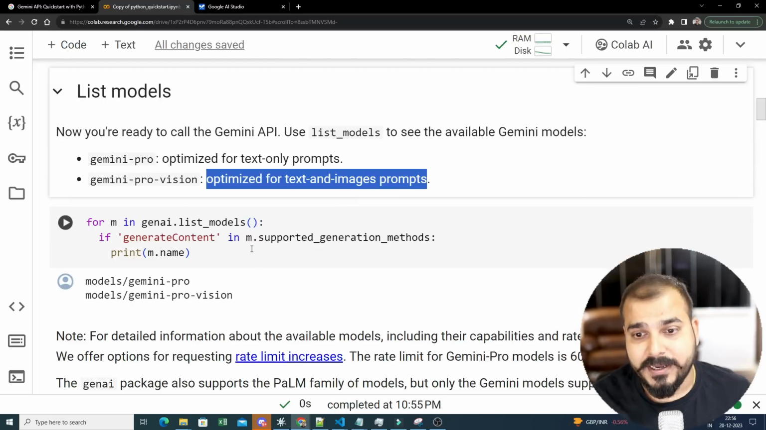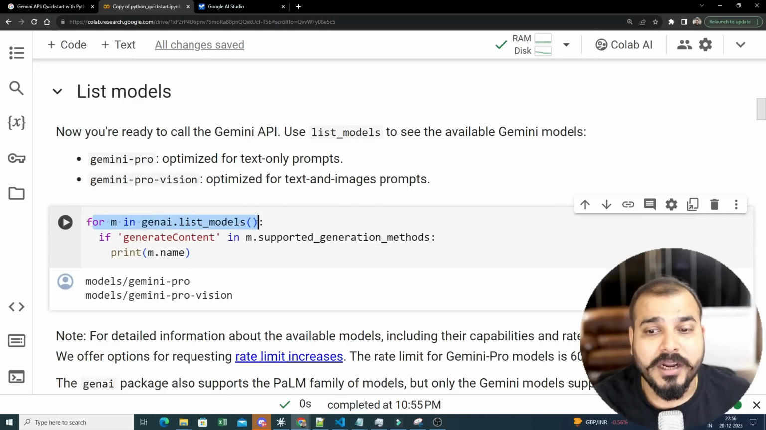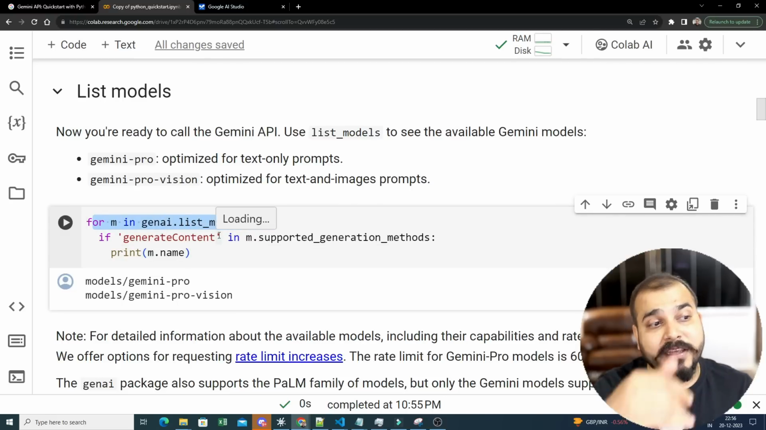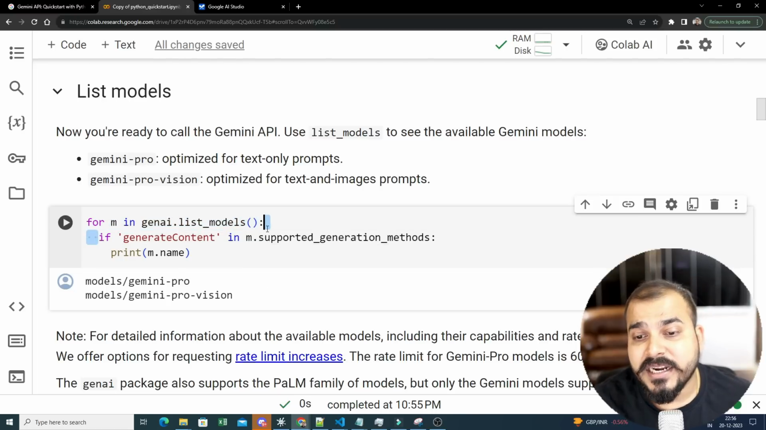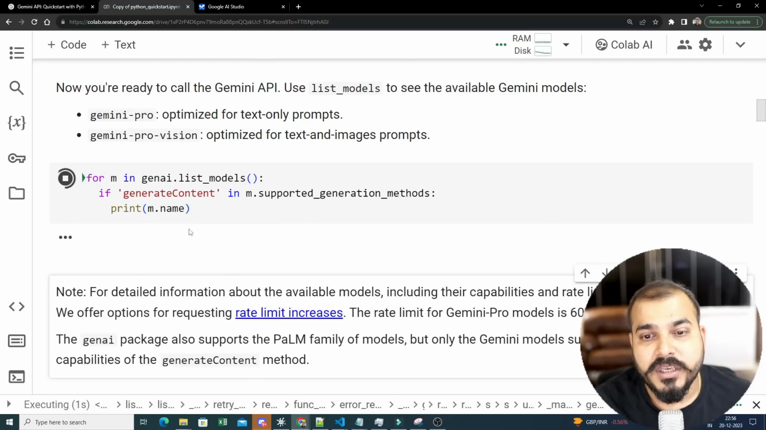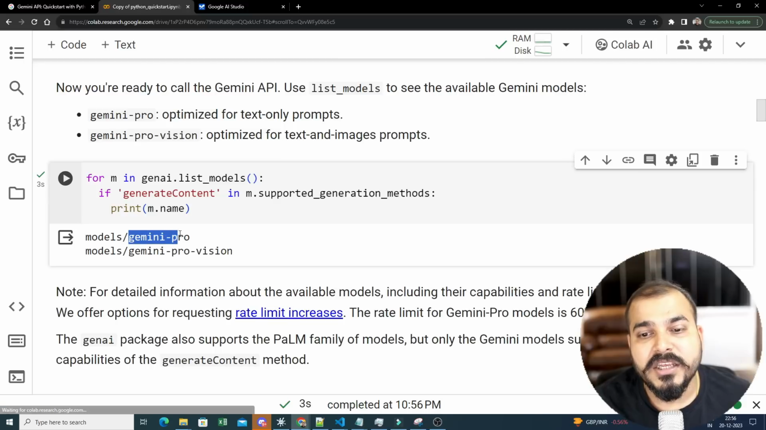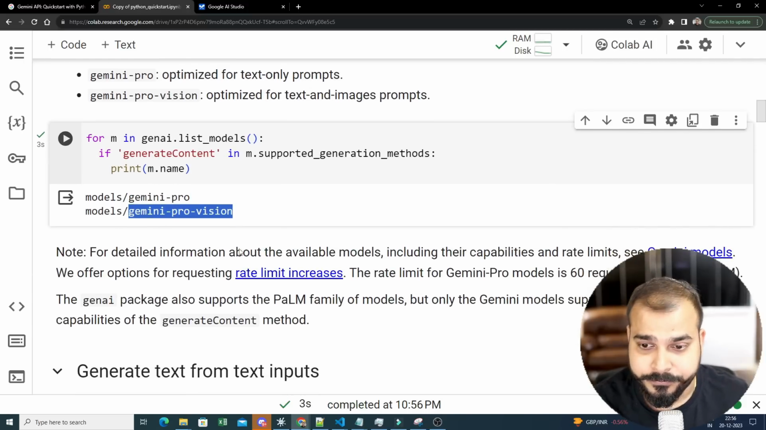If you want to check how many different models are there, just write for m in genai.list_models. list_models will give you all the models that it has. And it is saying that if generateContent is in m.supported_generation_methods, then it will show you the model name. So as soon as you execute this, you will see that you have two models. One is Gemini Pro and the other one is Gemini Pro Vision.